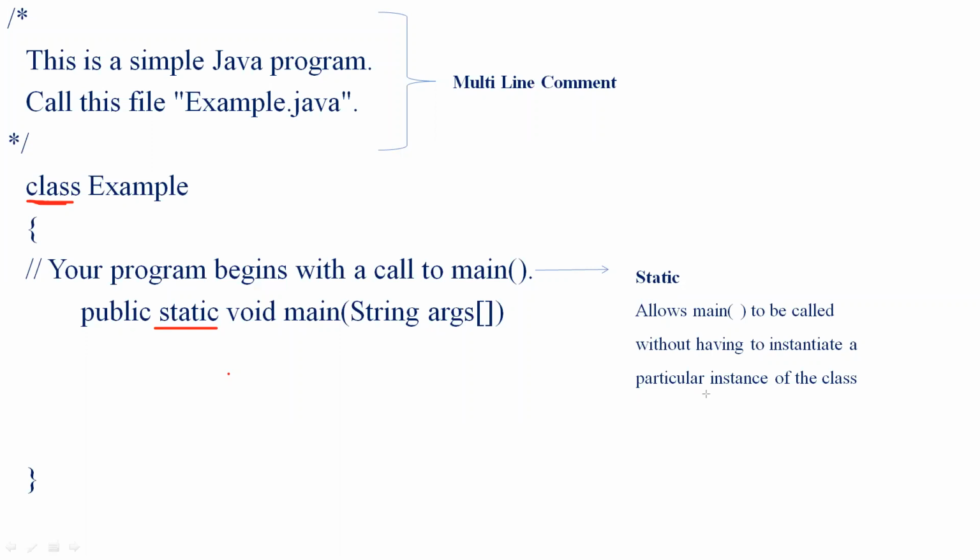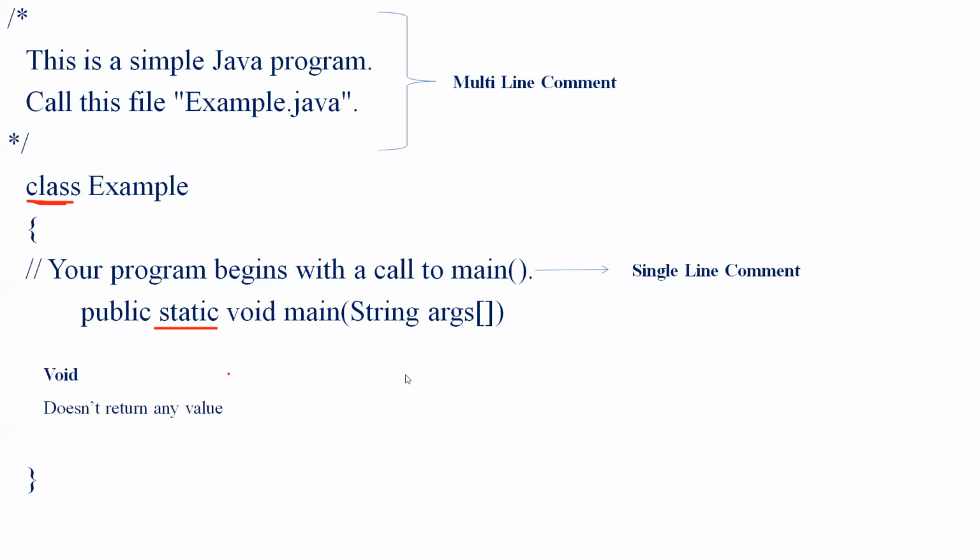So the next statement we have is void. As I said in the overview itself, void means it doesn't return any value. Whichever thing is declared with void simply says that it doesn't return any values. So it tells the compiler that main doesn't return any value.